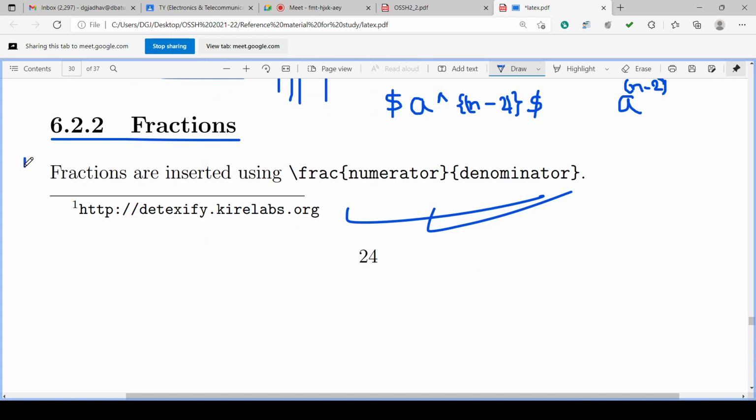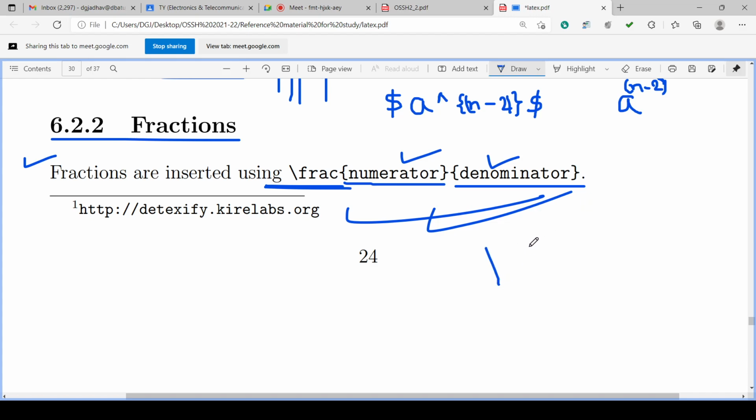Then fractions. For fractions, we use backslash frac, numerator, denominator. The numerator is in one curly bracket and the denominator in the next curly bracket. Fractions are inserted using backslash frac, numerator in one curly bracket and denominator in the next curly bracket.